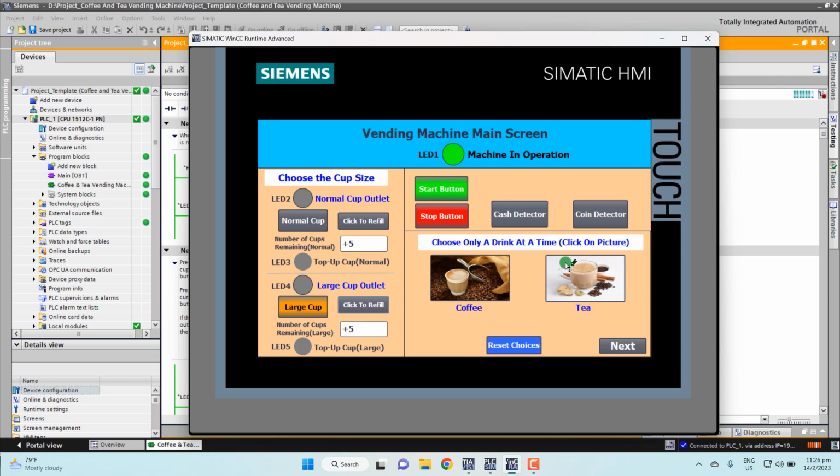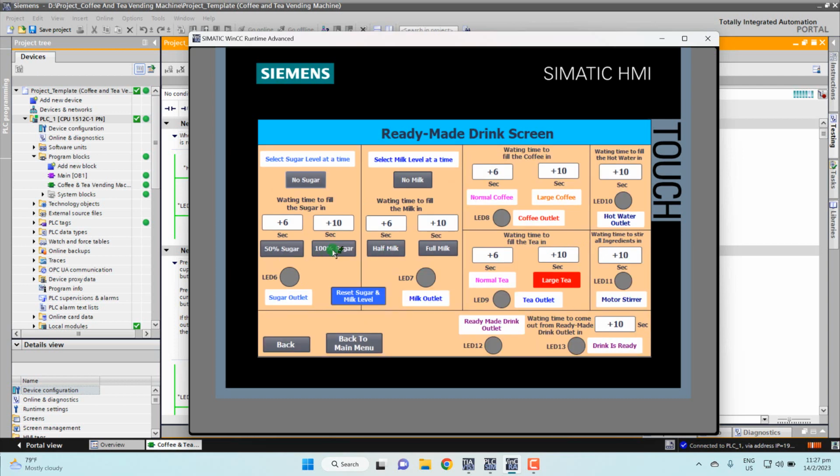So now look at this, the final one. I choose the tea. Next, now this time I choose all the no sugar, no milk. So here no outlet open. So here I choose the left tea for 3 seconds. 2, 1, off. It's also off. Yeah, correct. So then now the motor starts to stay all in green for 10 seconds.